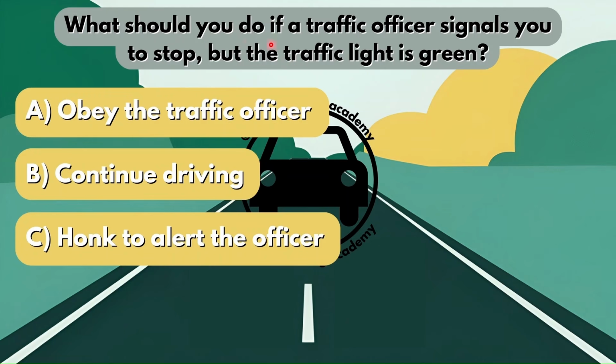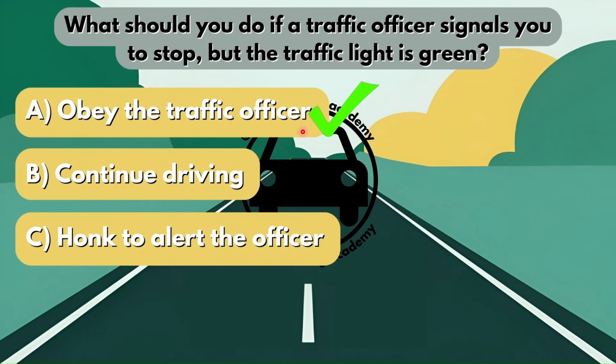What should you do if a traffic officer signals you to stop, but the traffic light is green? Is it option A, you should obey the traffic officer? Is it option B, continue driving? Or is it option C, honk to alert the officer? Now, I have spoken about this quite a few times in the past. The general rule in South Africa is that you will always obey the traffic officer. So obviously in this situation, if you see a traffic light and it's green, however, the traffic officer tells you to stop, you're going to have to obey the traffic officer and stop your vehicle.